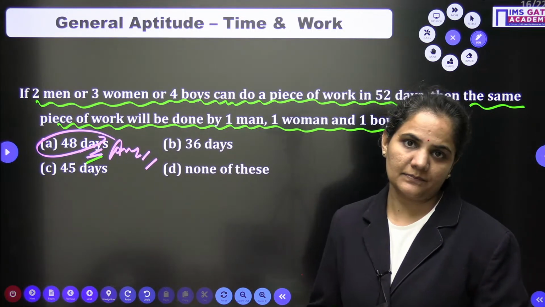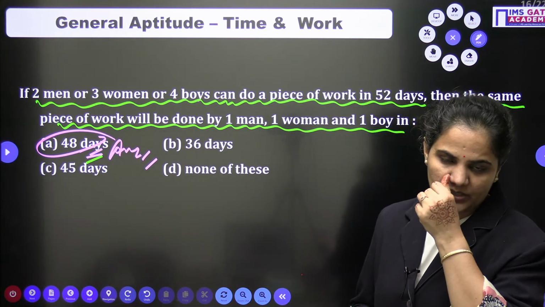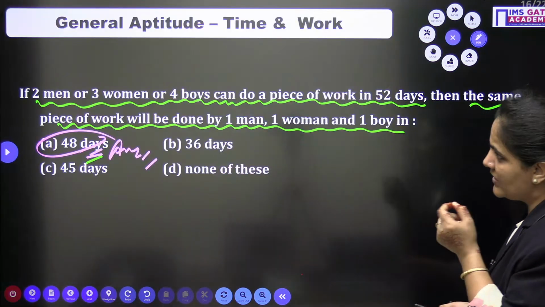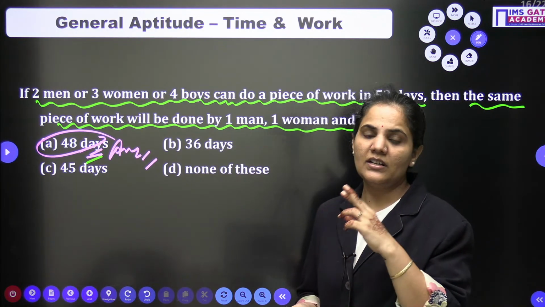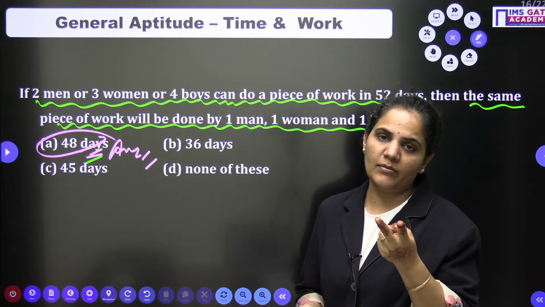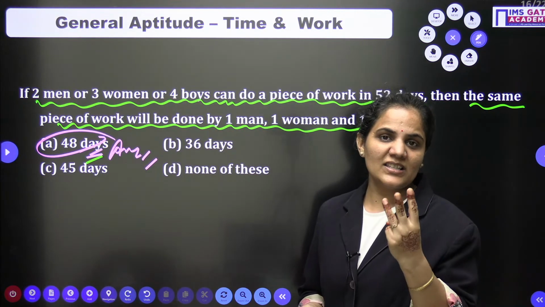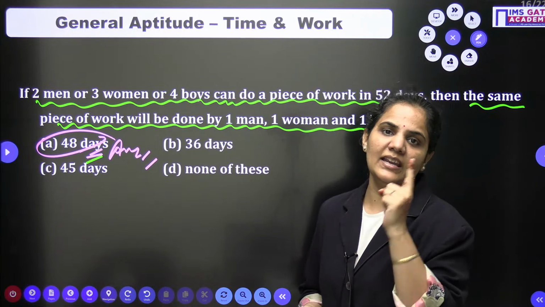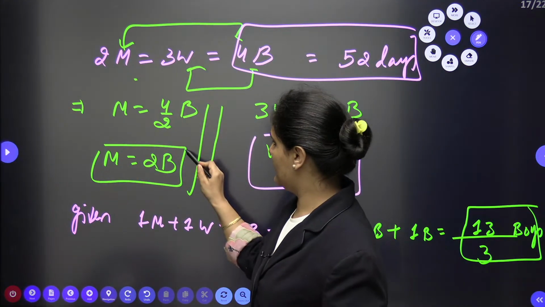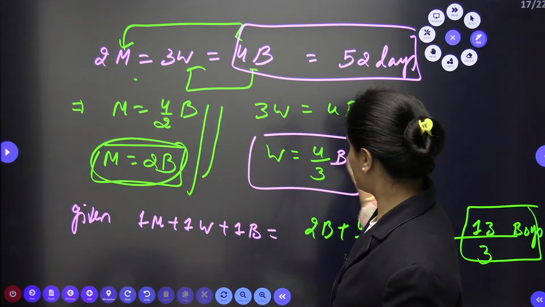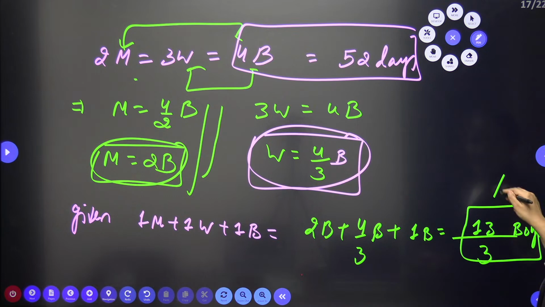It's very simple. This is a very common pattern of question, but you should not miss the simple concept: whenever you have this pattern of question, either the question is in man or woman, or man, woman or child, whatever we are having, among these 3 we need to convert everything into a single one. So that's why I converted everything into the boy, and when I solve this I get this result.